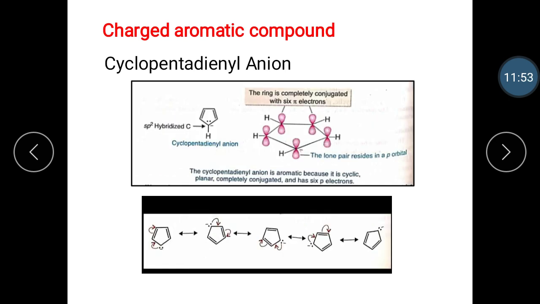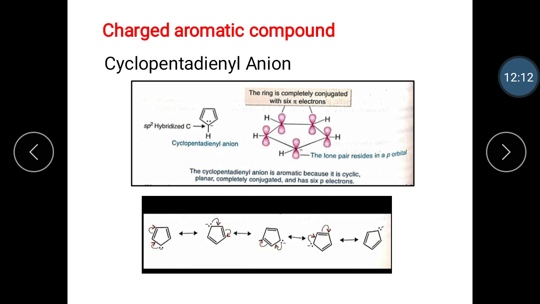Then the next point is charged aromatic compounds. Both negatively and positively charged ions can also be aromatic. For example, the cyclopentadienyl anion. Let's see here the structure of the cyclopentadienyl anion.